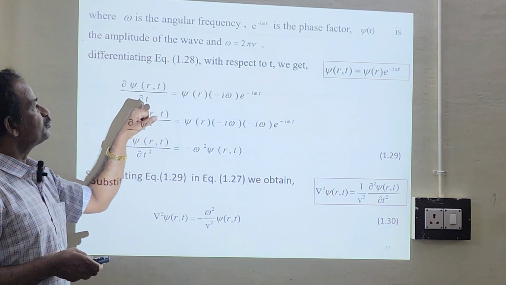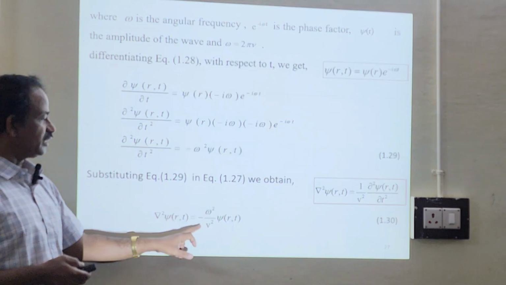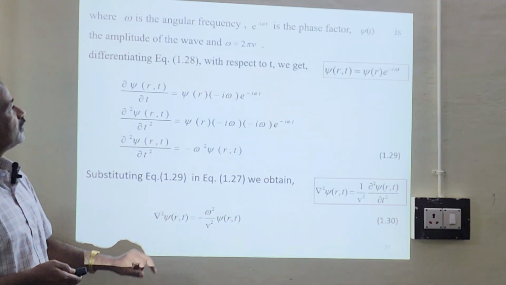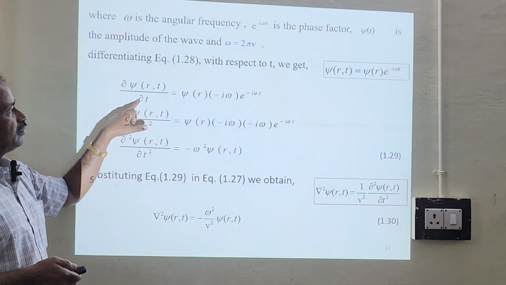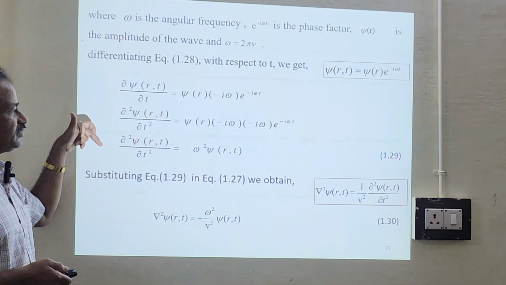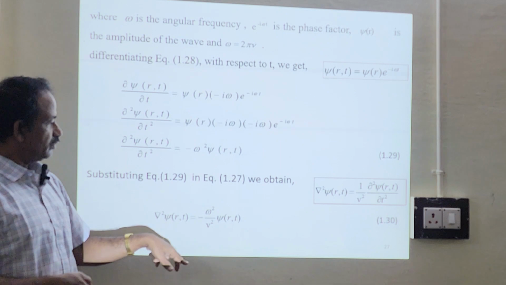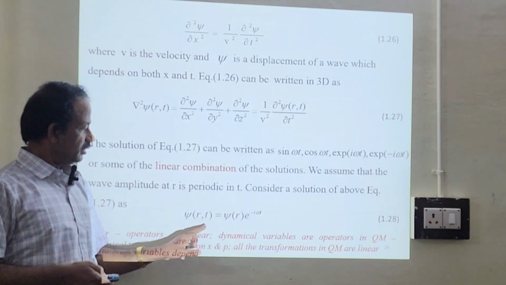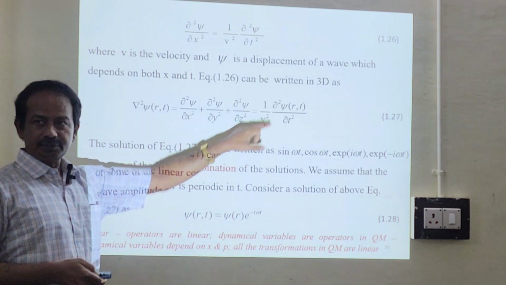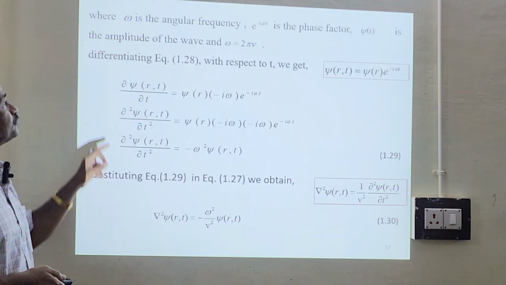Now differentiate with respect to t. We will differentiate twice and substitute in this equation. Let us see how it goes.